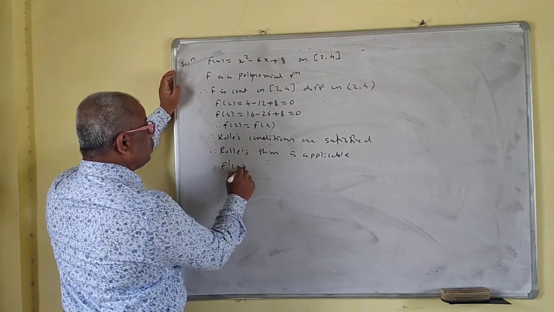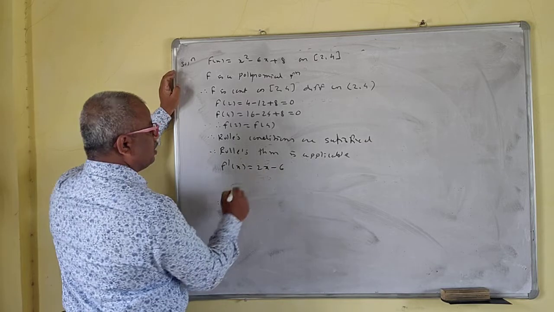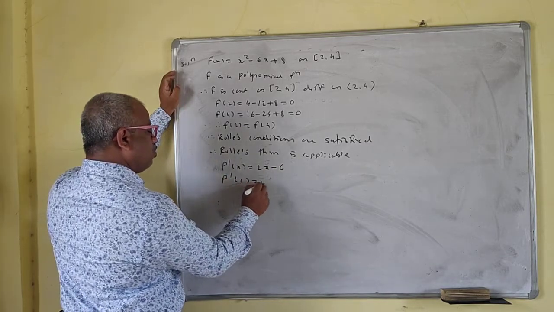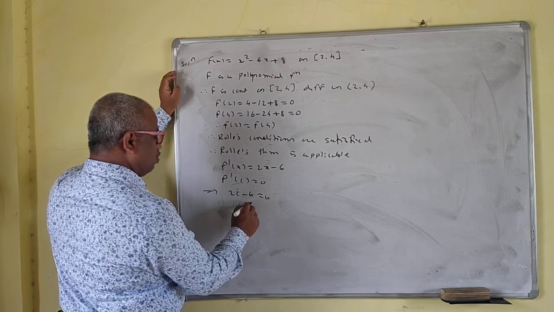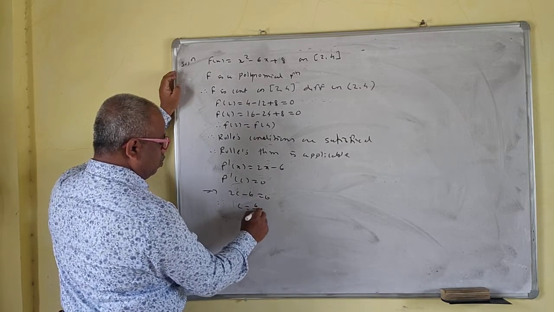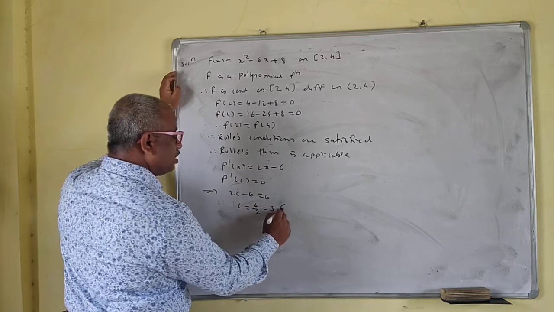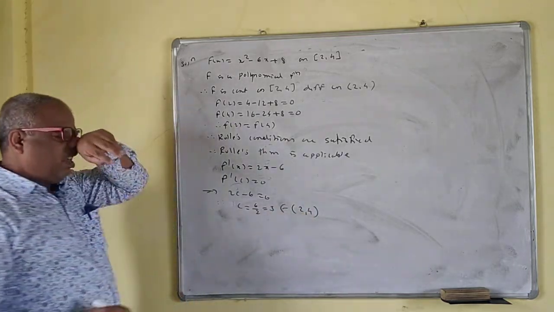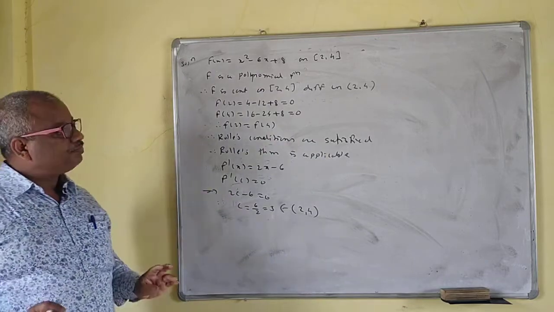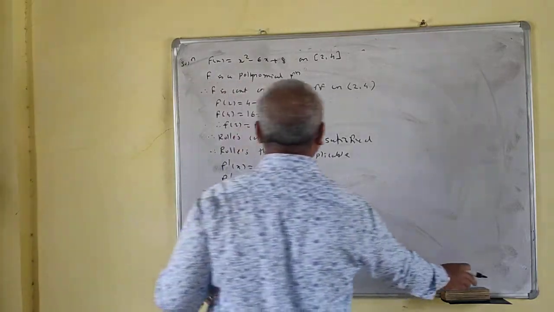So f prime x is equal to 2x minus 6. So f prime c is equal to 0. This implies that 2c minus 6 is equal to 0. So c is equal to what? 6 by 2 means this is 3. And this belongs to the open interval (2, 4). Right. So you want the value of c. c is 3. For the objective, be ready for this one.